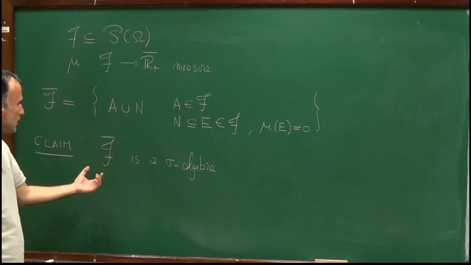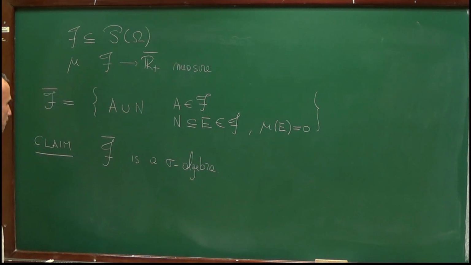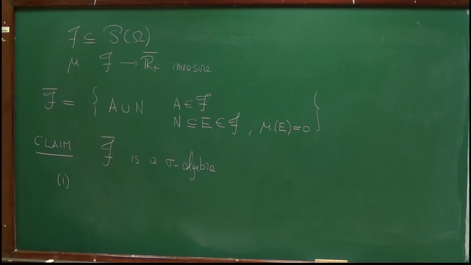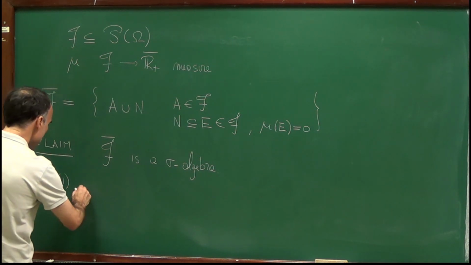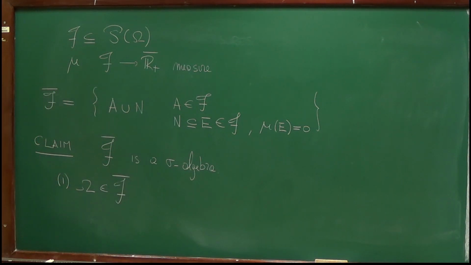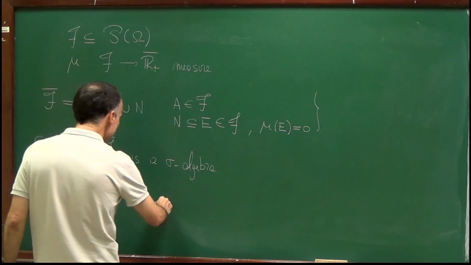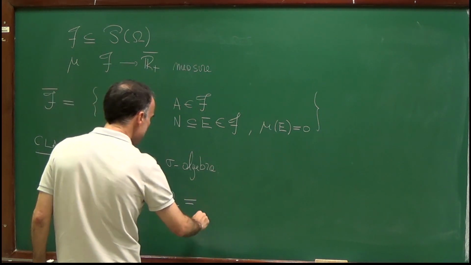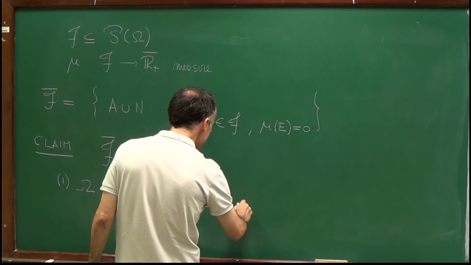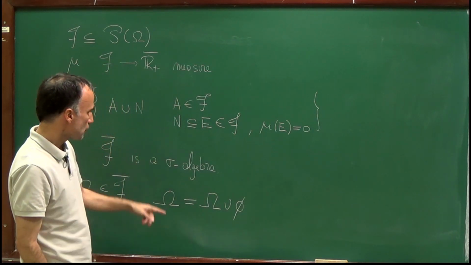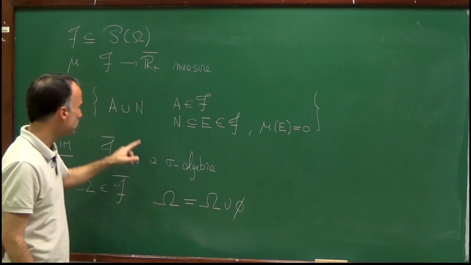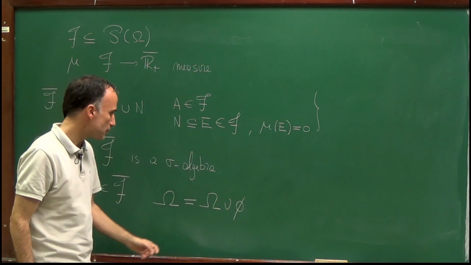So, in order to prove that F bar is a sigma algebra, we have to show that F bar fulfills three properties. So let's start with the first one. We want omega to be an element of this sigma algebra, F bar. But this is clear because we can always write omega as omega, which is an element of the sigma algebra F, union the empty set. Here omega will play the role of A, and the empty set will play the role of N. So let's check that these two properties are satisfied.